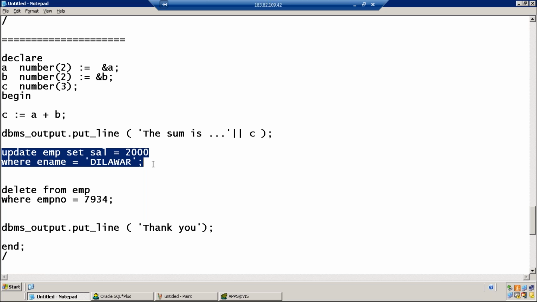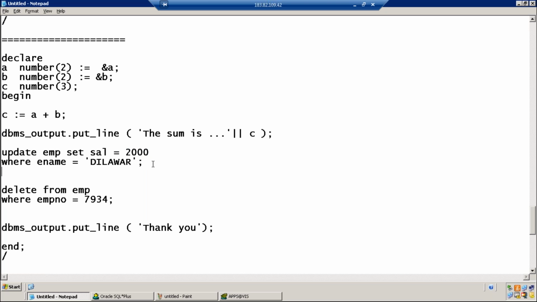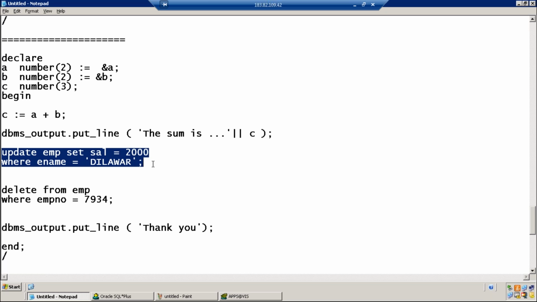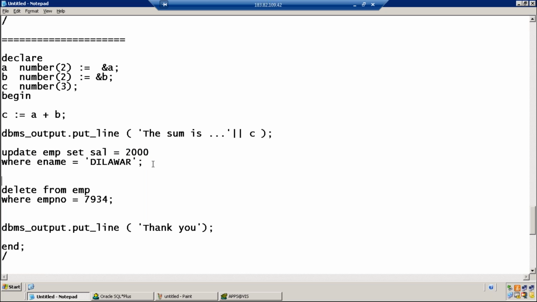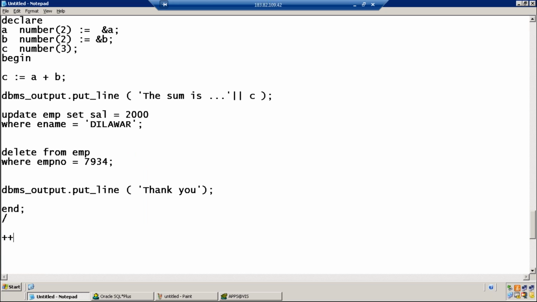Can we have something which can tell that your update works or your delete works? Yes, we can have it. We can know at runtime whether your update command is really affecting the table or not. That's what you want to check, isn't it? Yes, correct. You can do that by using the concept of cursors. When we start cursors, at that point of time, I'll tell you how to check whether the update command is working or not.